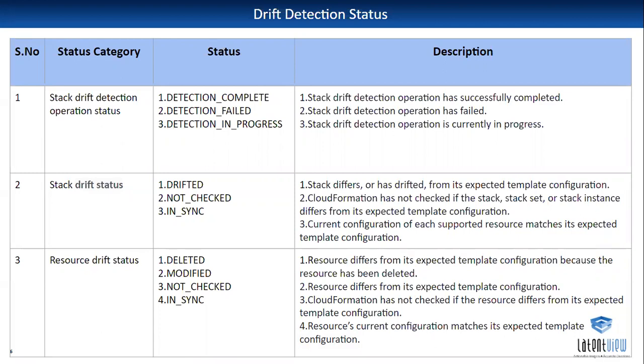Any questions? So Vadivel, this drift detection is a feature available within CloudFormation, is it? Within CloudFormation, you can say I want to do drift detection now, and it will check and tell you whether it is drifted or not drifted. I guess it also does it automatically in the background, probably polling all the different resources to figure out whether it has drifted.